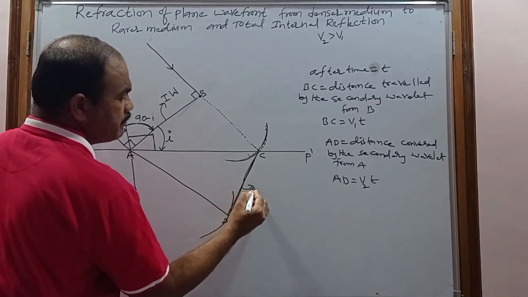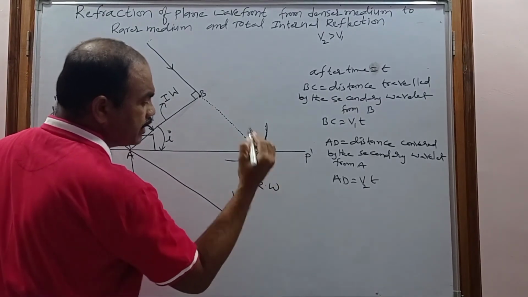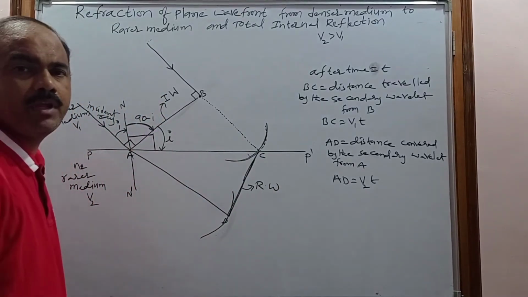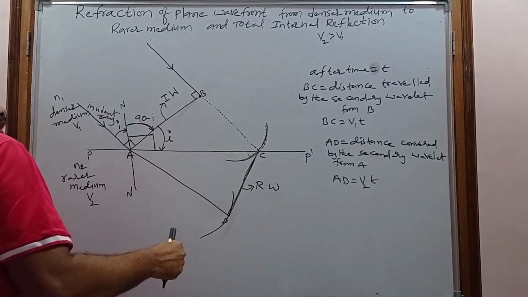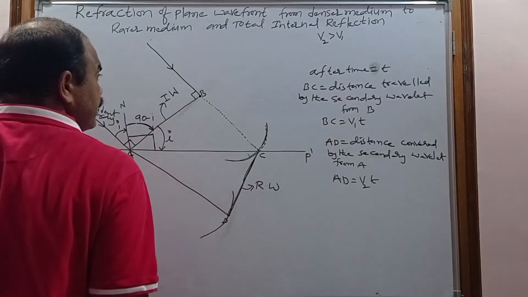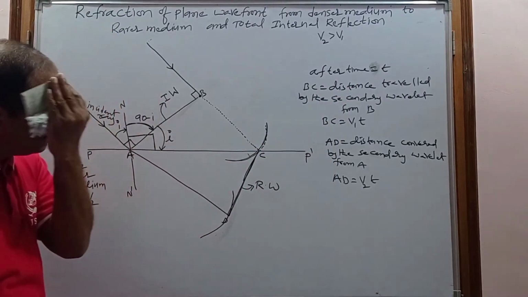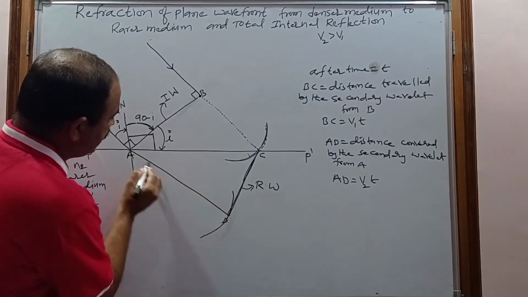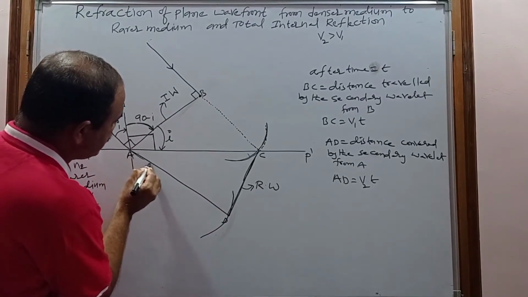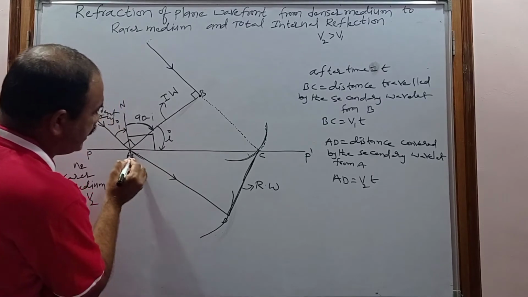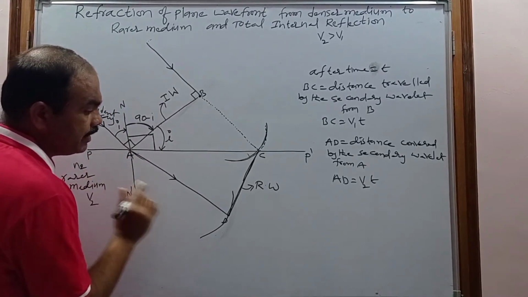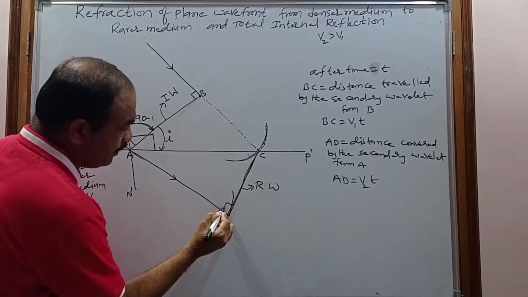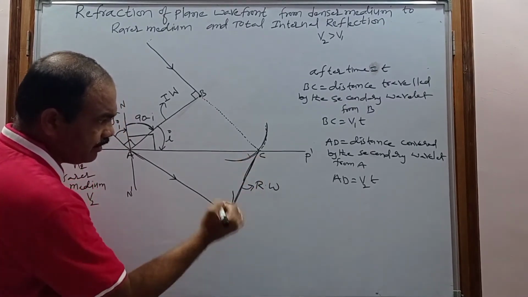So that's why this wavefront will be called what? Refracted wavefront. This is a refracted wavefront, after time t. Okay. So now this ray, and nothing but this is the distance covered by the secondary wavelet which is produced from A, can be taken as a refracted ray. So now, how will it be? It will be 90 degrees to this refracted wavefront.